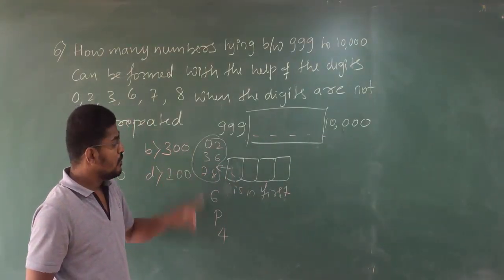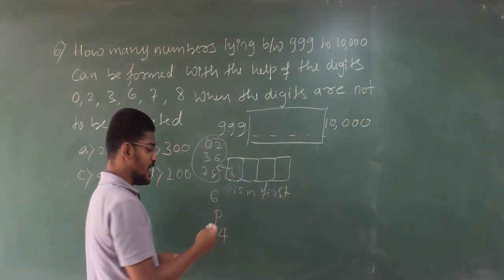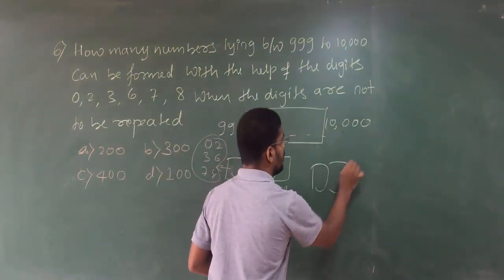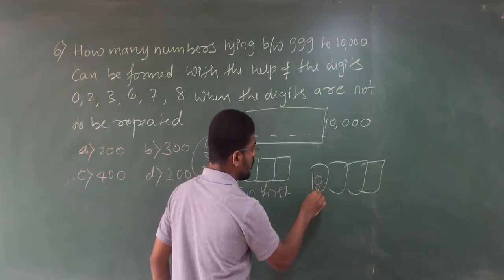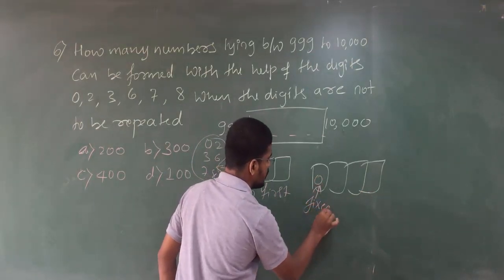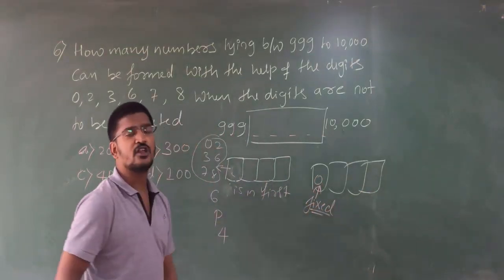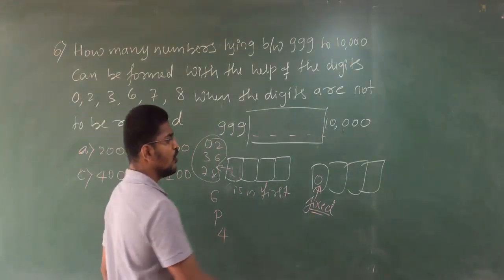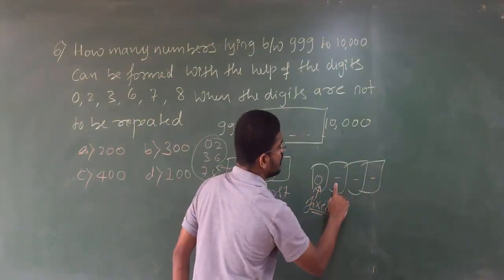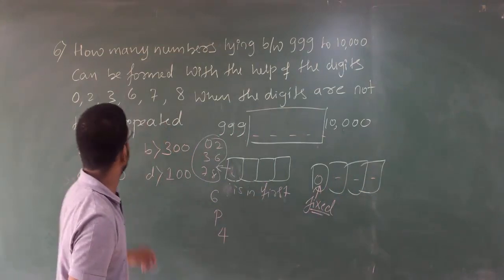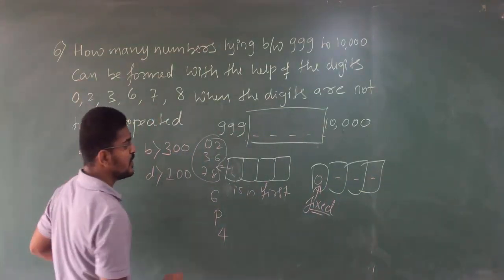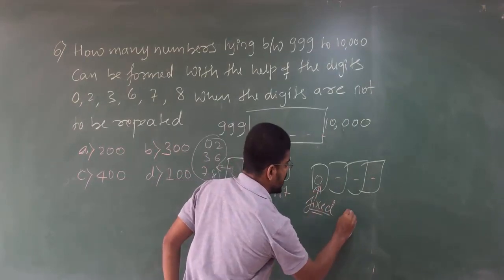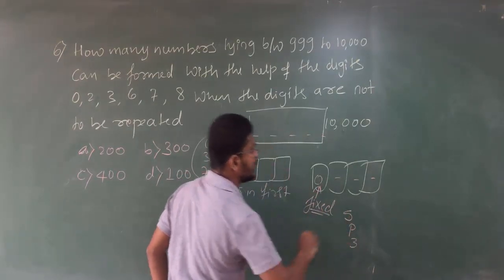Clear? But what do we have to remove? Again a 4-digit number. Here 0 is fixed for the first place. That means how many places are remaining? 3 places. Here 0 is fixed, and the remaining digits are 1, 2, 3, 4, 5. So you have 5P3.